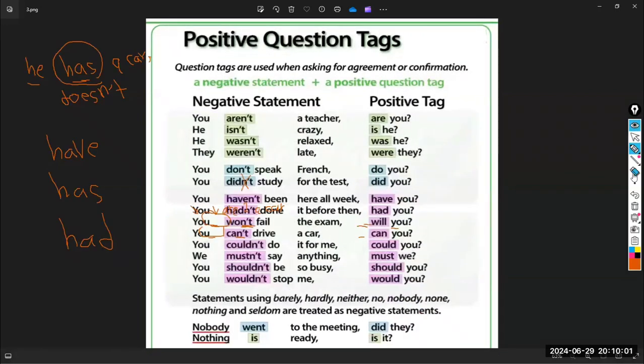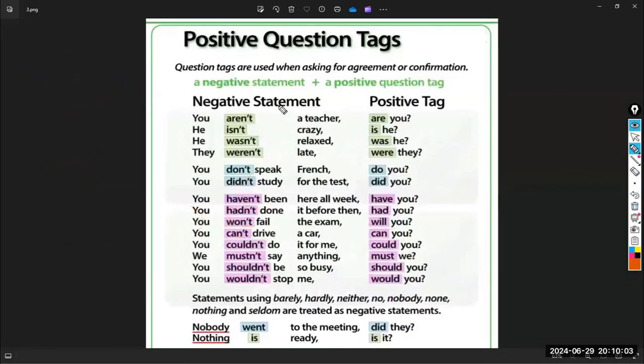Notice that on the next page we have the negative statements or sentences. And as I told you, if the statement or sentence is negative, you don't have to repeat the negative in the question tag. The example is saying "you aren't a teacher." You have to say "are you," not "aren't you," because notice not in the question tag, I don't have to repeat it at all. And this is about the verb to do because you have to write the same verb.